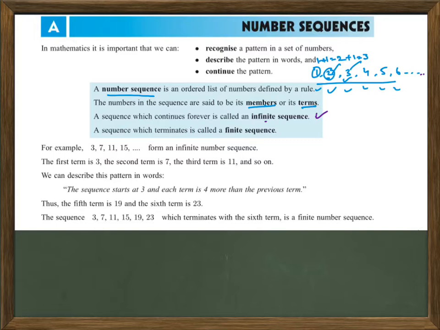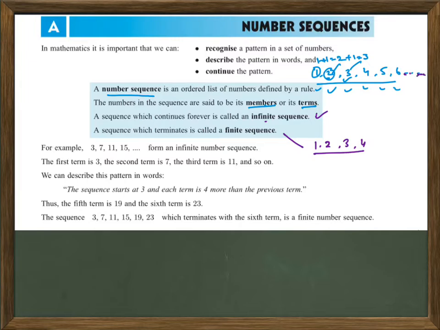If I say my sequence is 1, 2, 3, 4, then only 4 members, or terms, are there in my sequence. This is called a finite sequence. An infinite sequence just goes on and on, so there is no limit.